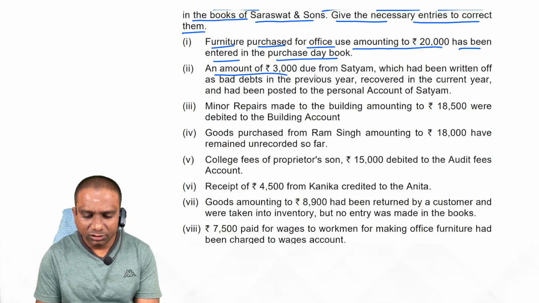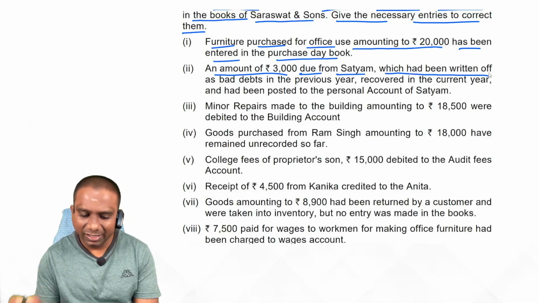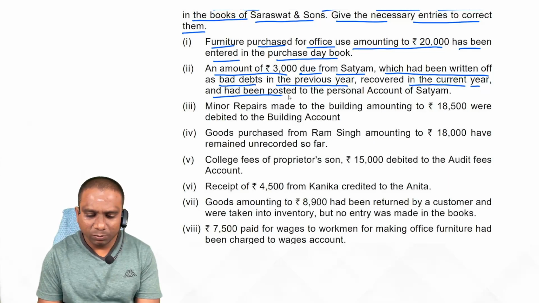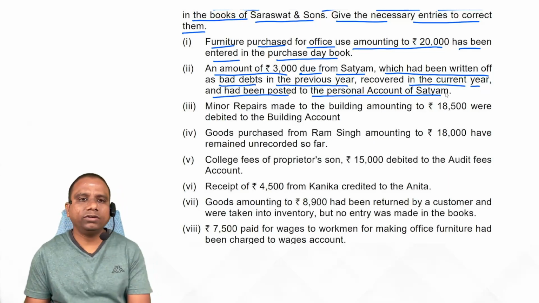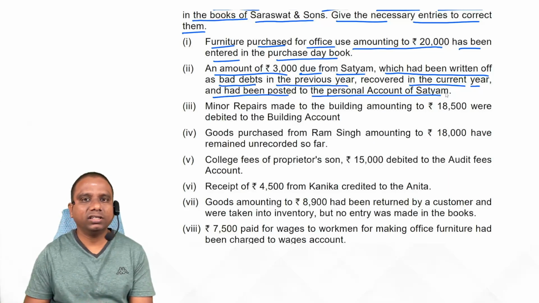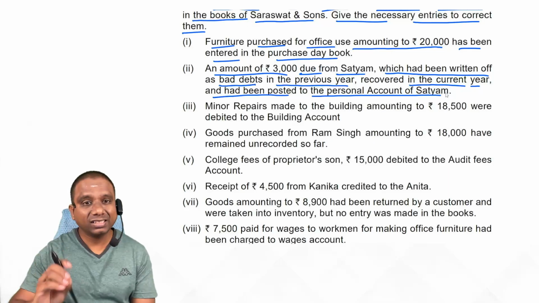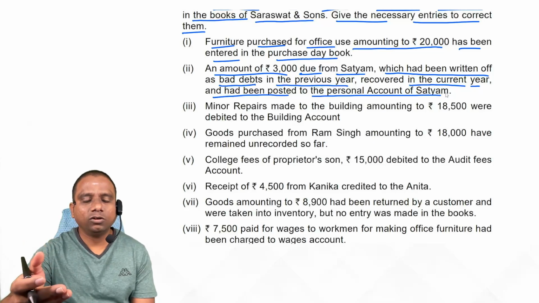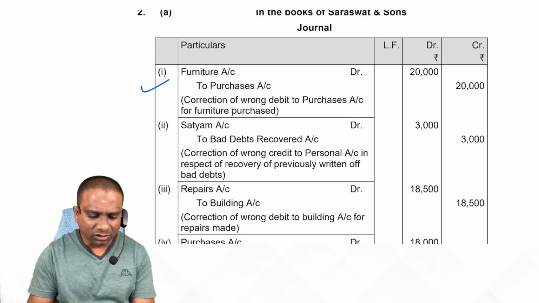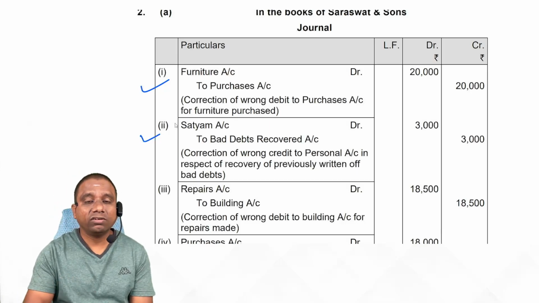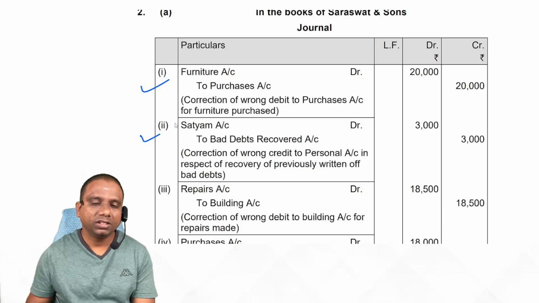An amount of 3,000 due from Satyam, which had been written off as bad debts in the previous year, was recovered in the current year and had been posted to the personal account of Satyam. What is the entry for bad debts recovered? Cash or bank account debit to bad debts recovered account. But here they recorded cash or bank account debit to Satyam account. By mistake, Satyam account is credited. Now you simply debit Satyam account to bad debts recovered account. Yes or no, students? Earlier bad debts recovered account was not credited, now we credit. Earlier Satyam account was credited, now we debit. Is it clear? Next one.